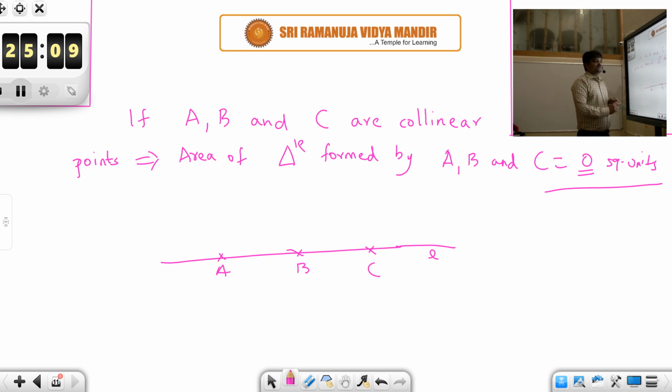Again I am repeating, if 3 points are collinear, all of them lie on the same straight line. If all the 3 given points lie on the same straight line, they don't form any triangle. So if you see no triangle, what does it imply? The area of the triangle is 0 because there is no triangle formed.